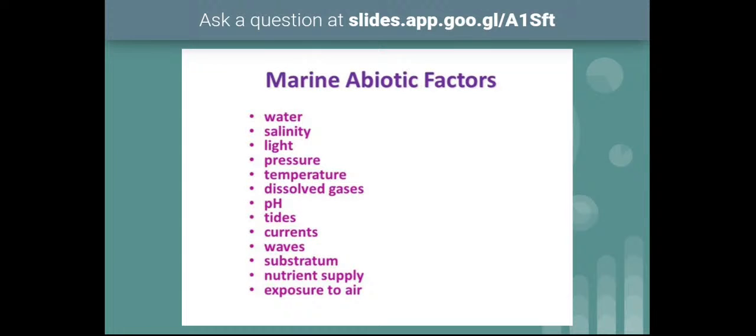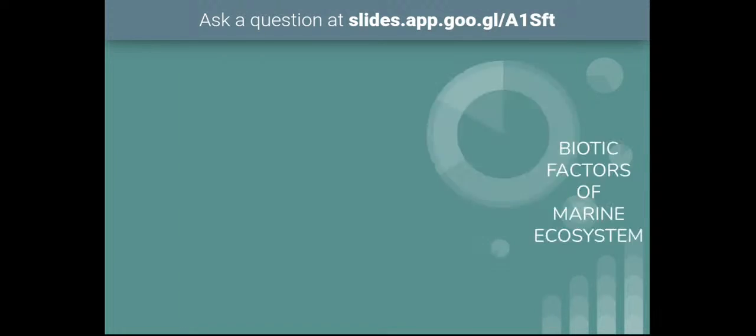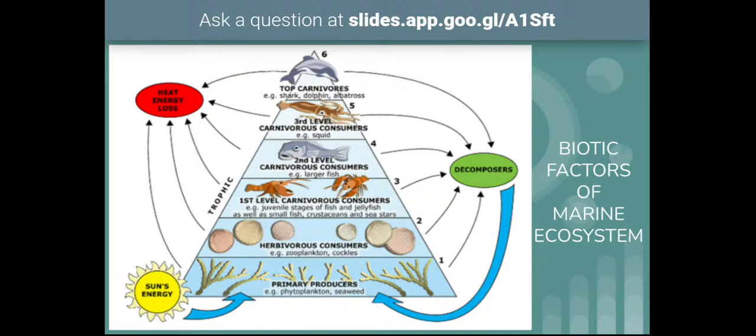And coming to biotic factors, the classification of marine biota. Marine biota can be classified into different types of organisms based on where they live. The organisms which live in the water currents or water layer are called pelagic organisms. And these pelagic organisms are of two types. One is plankton and another one is nekton. Plankton are usually not active swimmers. Nekton are active swimmers. Plankton live in the water layer, and nekton also live in the water layer, but plankton will not move actively. They will go along with the water currents or water flow.